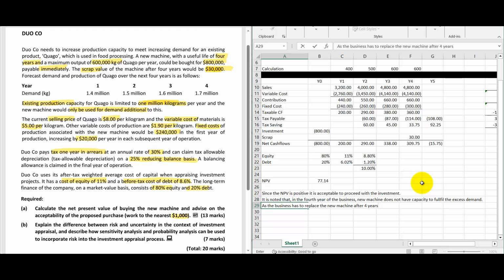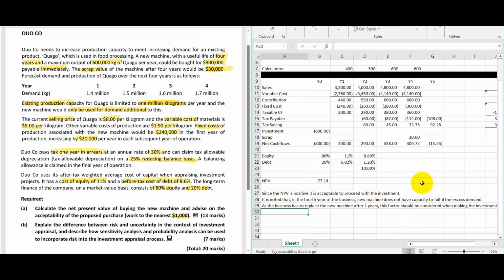So here, why am I telling that the business has to replace the new machine after 4 years? Because the useful life of the new machine is only 4 years. After 4 years, this factor should be considered when making the investment.